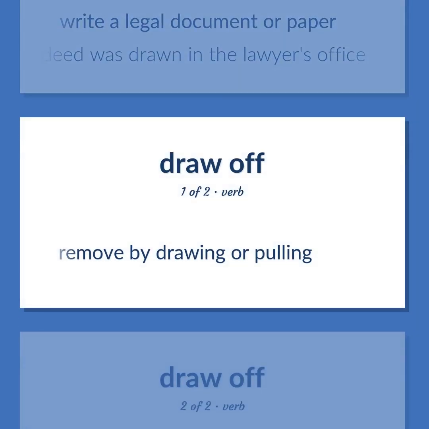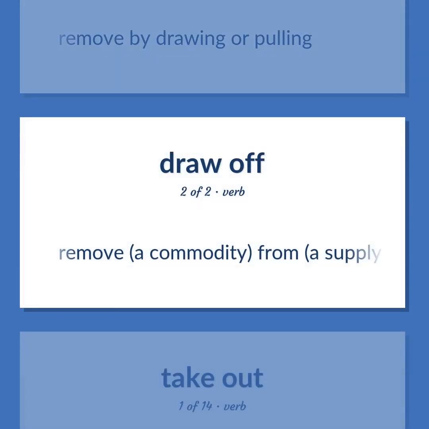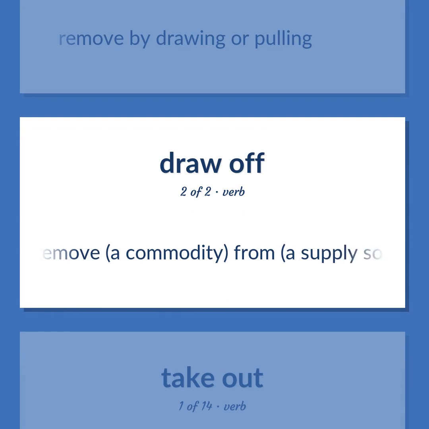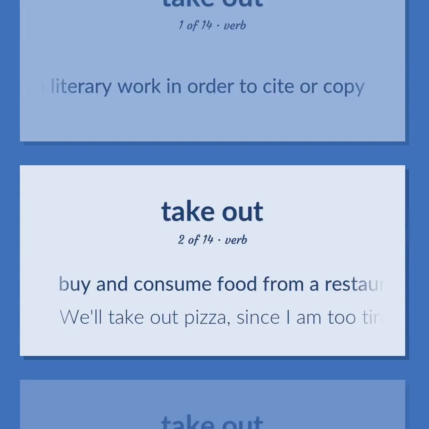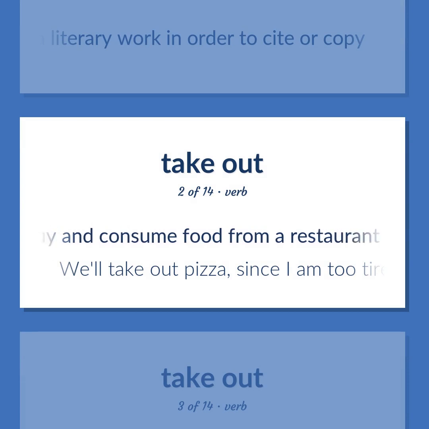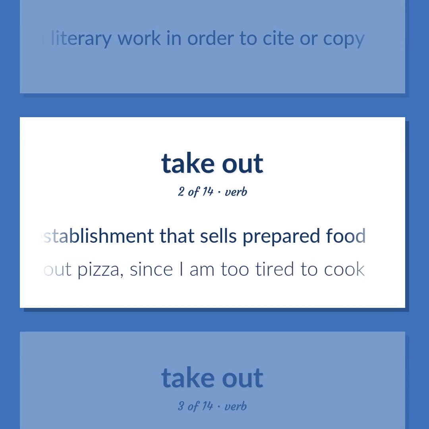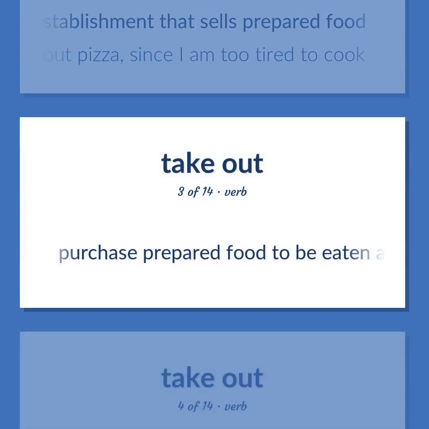Remove by drawing or pulling. Remove a commodity from a supply source. Take out of a literary work in order to cite or copy. Buy and consume food from a restaurant or establishment that sells prepared food. We'll take out pizza, since I am too tired to cook. Purchase prepared food to be eaten at home.